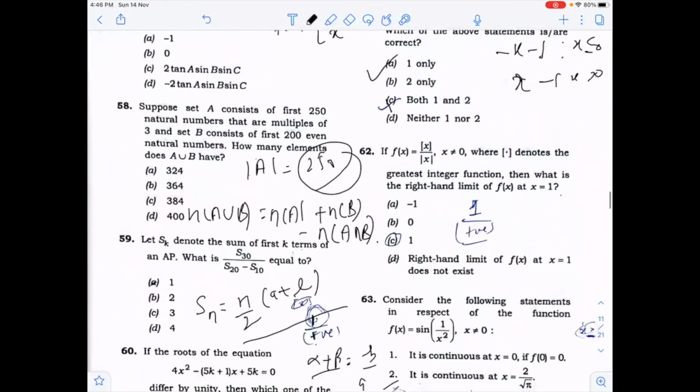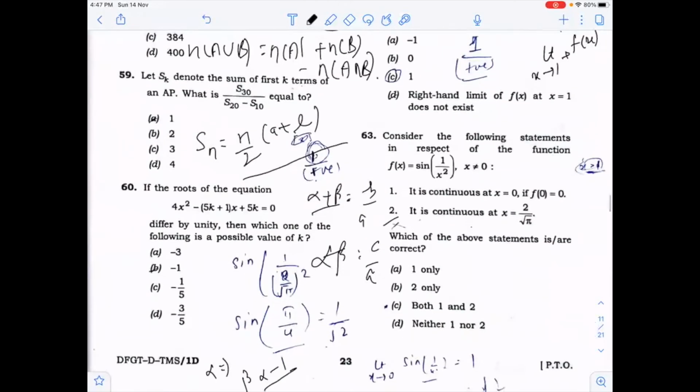In the 62nd question, that will be the greatest integer of x upon mod x. Then what is the right hand limit? Right hand limit means limit x approaches 1 positive. They are asking, if 1 plus h, the greatest integer of 1 plus h will always come out to be 1. And this will always be positive, so the answer will be 1.